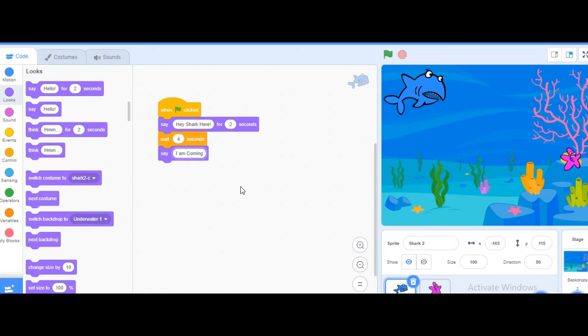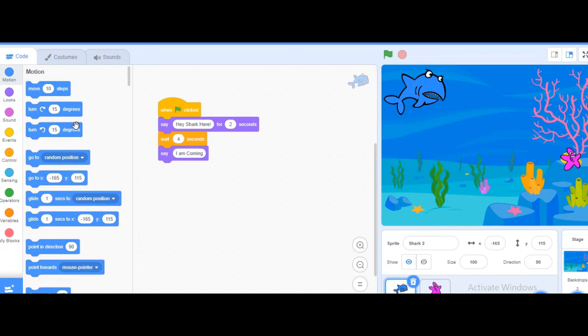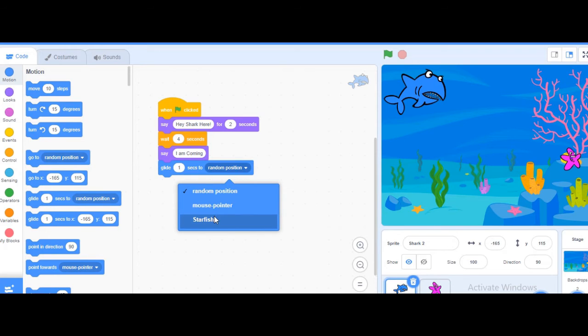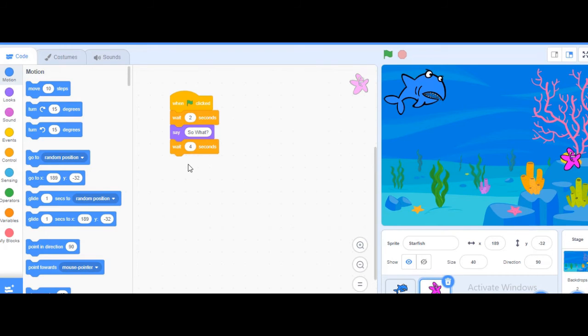Okay, and then it should glide to here. So what we will do here, glide, it will glide to starfish. Okay, so it will say I'm coming, and it will go to catch it. Okay, and what we will do then, we will go again. So wait for 4 seconds, and then we will make it hide.